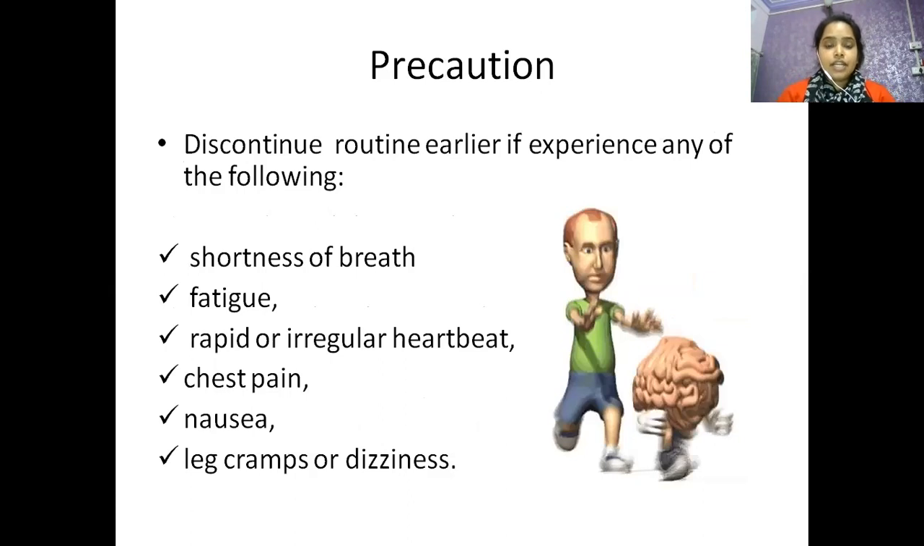And next, discontinue the routine earlier if you experience any of the following: shortness of breath, fatigue, rapid or irregular heartbeat, chest pain if chest pain is there, nausea, leg cramps, and dizziness.